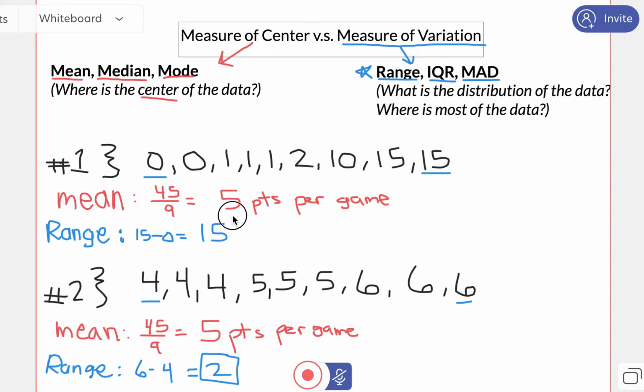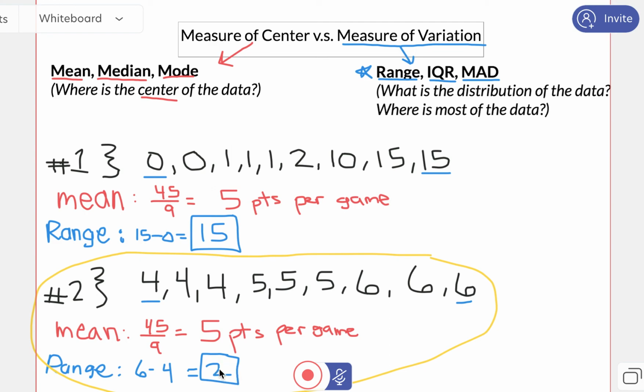Which one would you want? A player that could score anywhere from 0 to 15, or a player that, give or take, will only differ between 2 points? Considering this data, player 2 is your better option. This player proves to be more consistent. So even though they have the same average of 5 points per game, they have a different range in values.